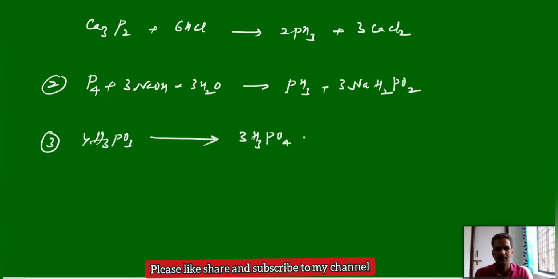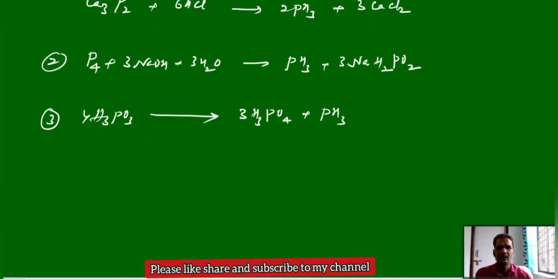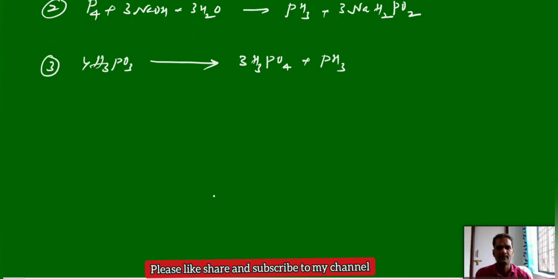It can give phosphoric acid and releases phosphine gas. This is also one of the preparation methods. So like this we can prepare phosphine. All these reactions are very important for preparation of phosphine. Next, properties, both physical and chemical properties. Properties of phosphine.